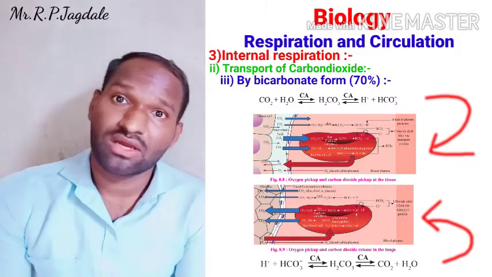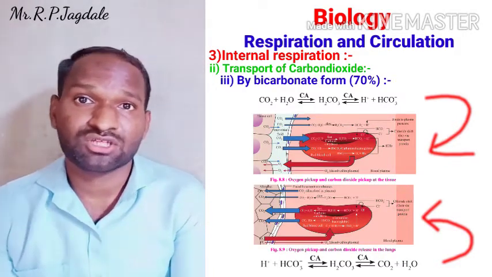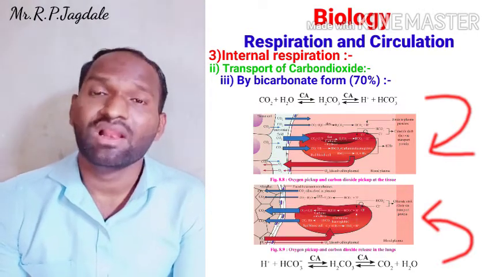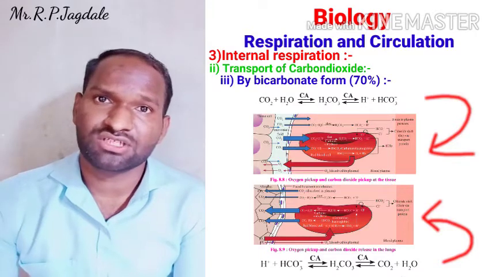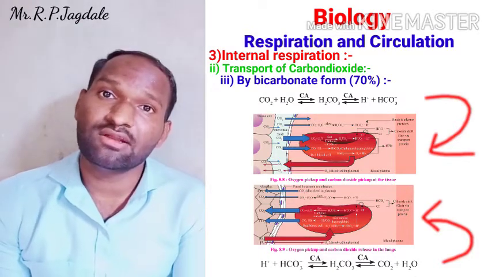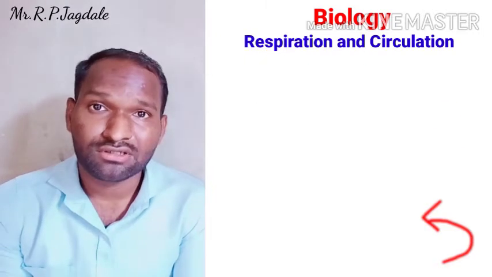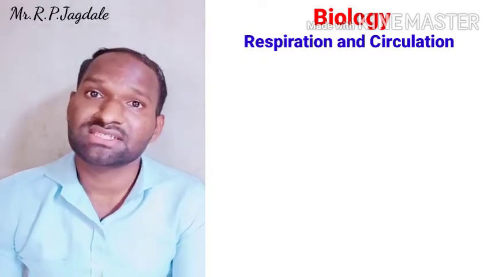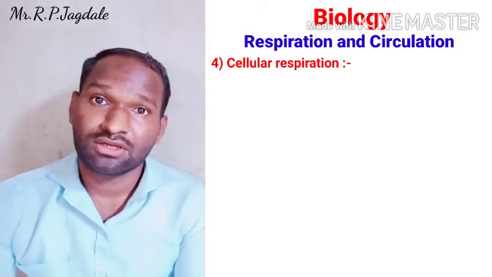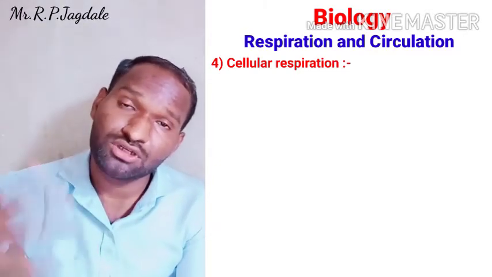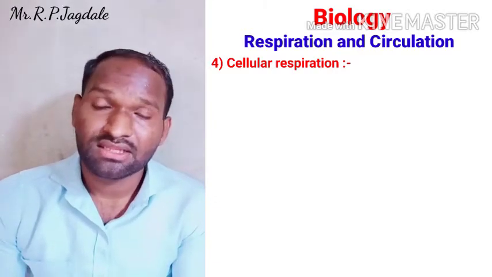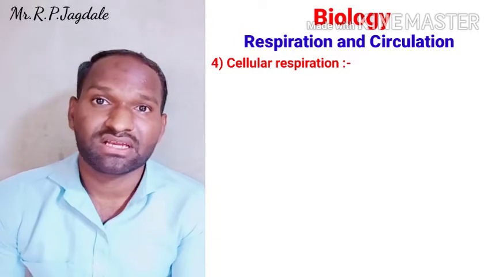Now you can understand the processes of transportation of oxygen and transportation of CO2, and that is all about transport. And when the oxygen comes to the cellular level, the tissue level, what will happen? For that, the last process is there, that is called cellular respiration. From outside, oxygen comes to the tissue, but what happens in the tissue to form ATP? That is called cellular respiration.